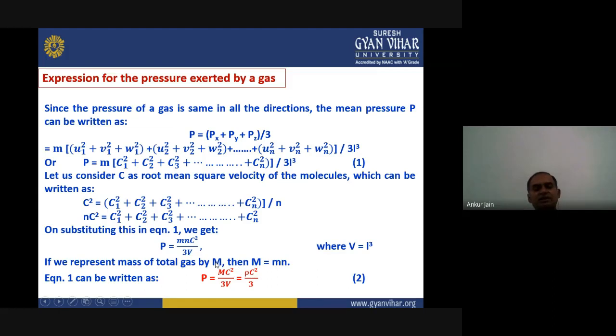Now if we consider M upon V, this is mass divided by volume and that is the density of gas or density of any material. So we can replace it by rho. The final formula will be P equals 1 by 3 rho c square, and that is the expression for the pressure exerted by any gas.